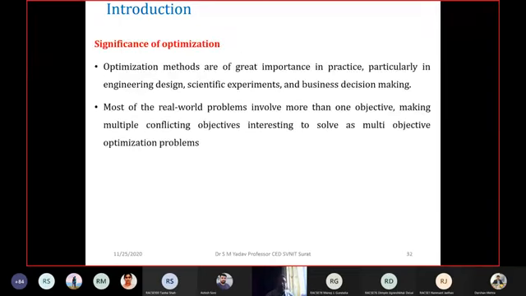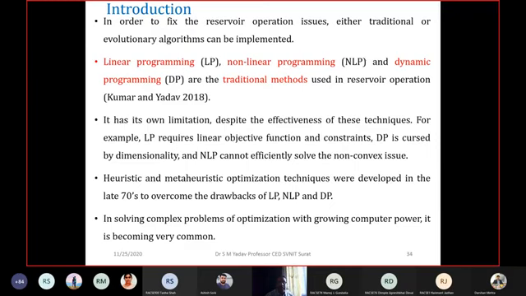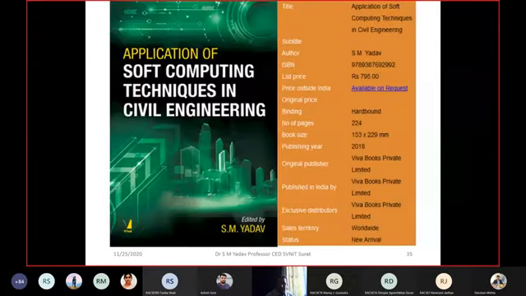So this is the classification of the optimization problem. Significance of optimization I have already explained to you, so I will not go into the details of it. The techniques used, linear programming, non-linear programming, dynamic programming, and other traditional methods, are already used in reservoir operation. Here we are trying to apply a new soft computing technique, that is the Jaya algorithm, right?